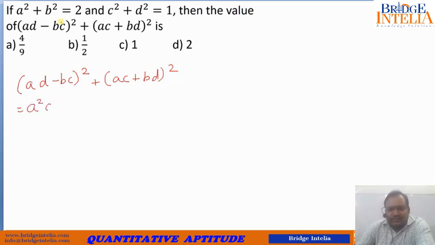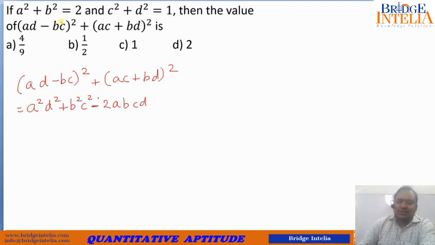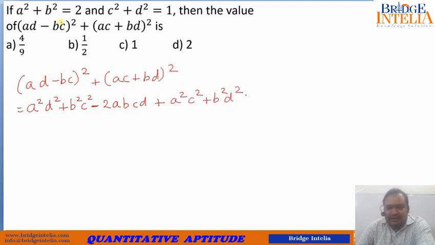So this is equal to A square D square plus B square C square minus 2ABCD. So this is the expansion of the first square. Now let's expand the second one. A square C square plus B square D square plus 2ABCD.